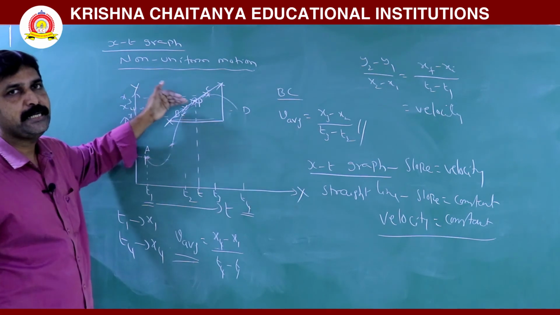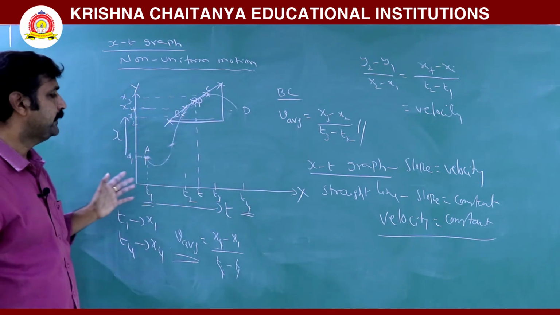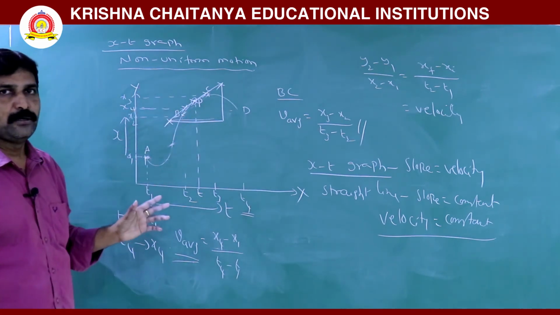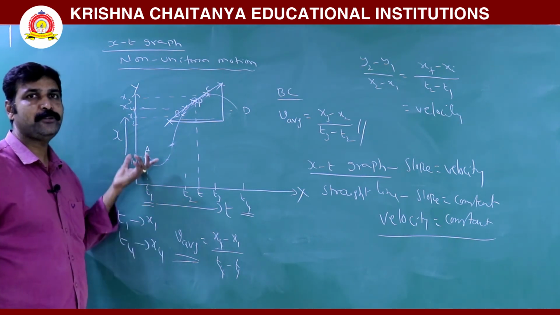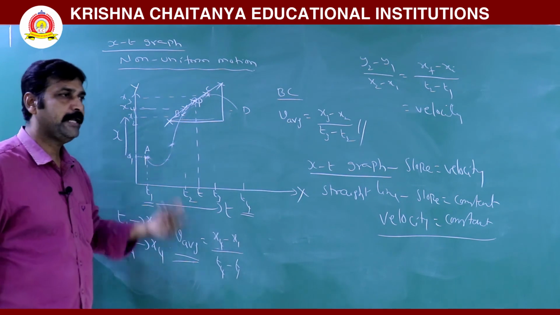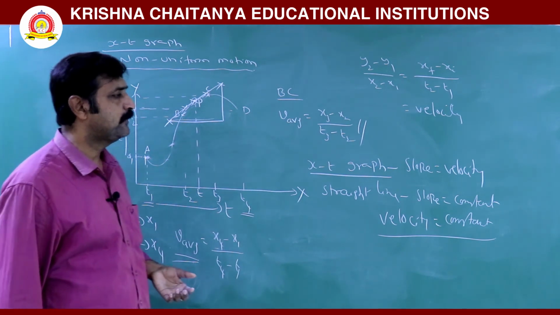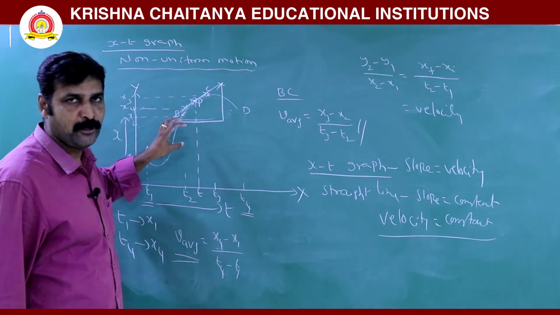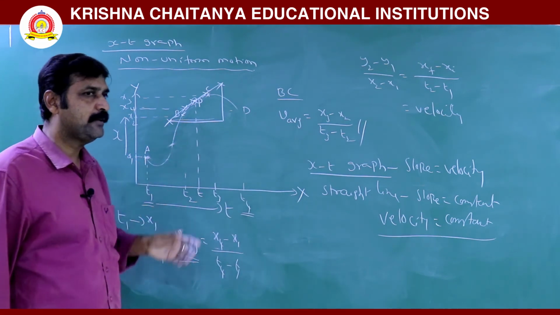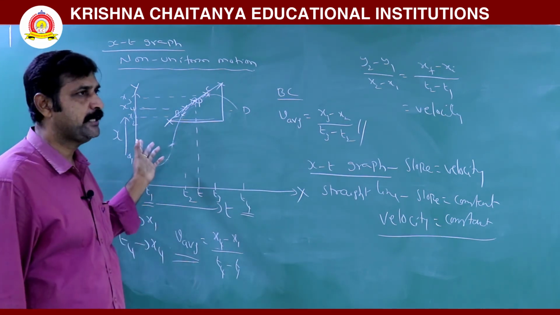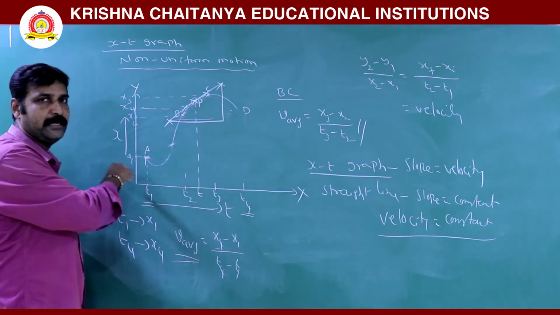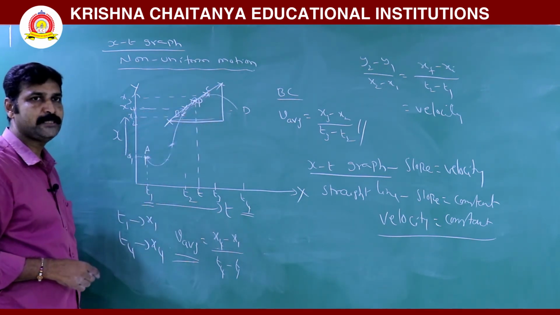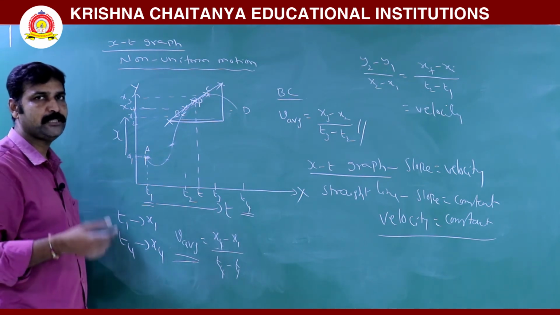That is instantaneous velocity. So here we discussed two methods. One is to find average velocity in a non-uniform motion graph, and another is to find instantaneous velocity in a non-uniform motion graph. To find average velocity, draw a straight line joining the 2 points between the two time intervals where you are asked, then simply find the slope, it gives average velocity.